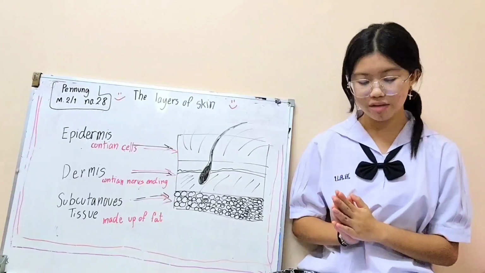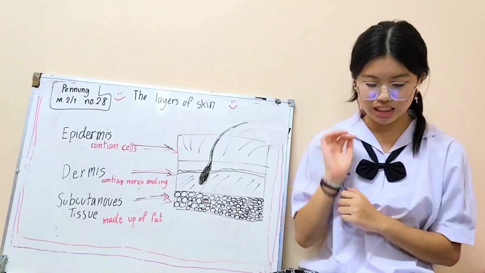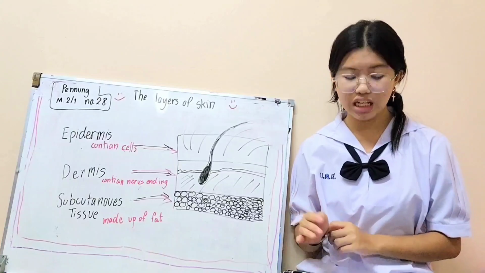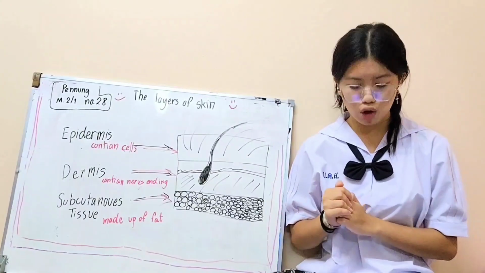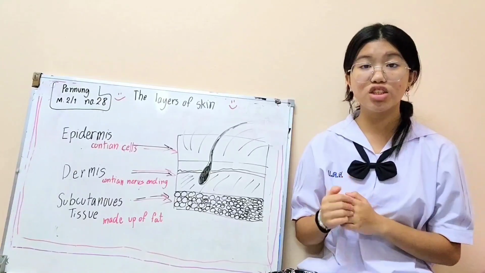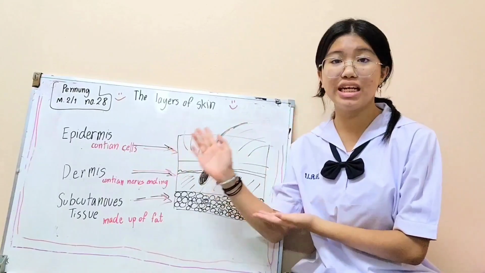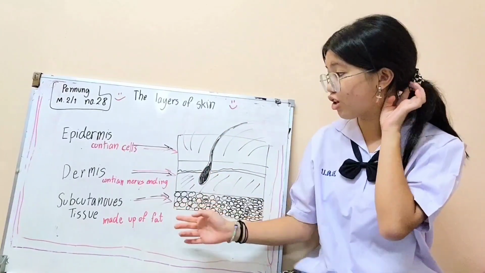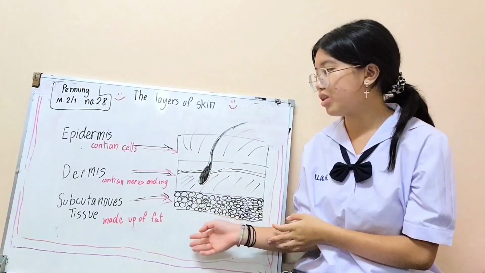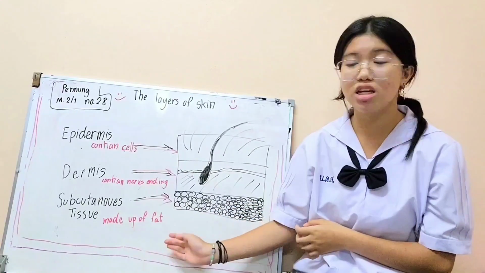And the structure of skin is the different layers, nerves, and glands of the skin, all known as the structures of the skin. And the skin has a protein called soft keratin. There are 3 layers of the skin: epidermis, and the epidermis function is to contain cells. The dermis, the function is to contain nerve endings, and the subcutaneous tissue is made up of fat.